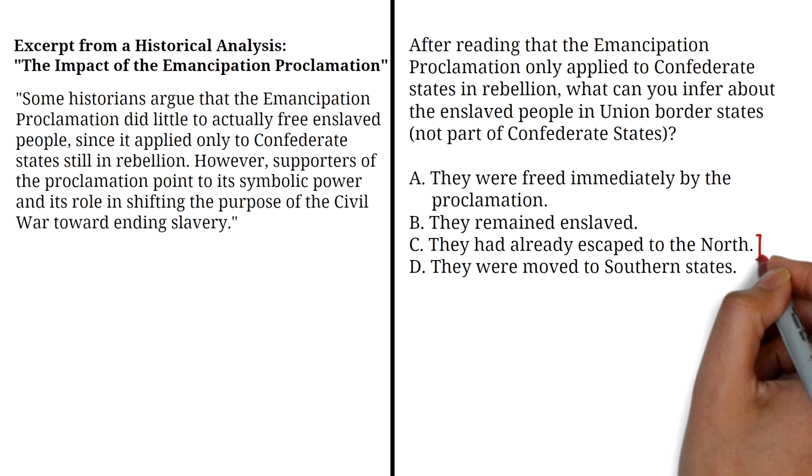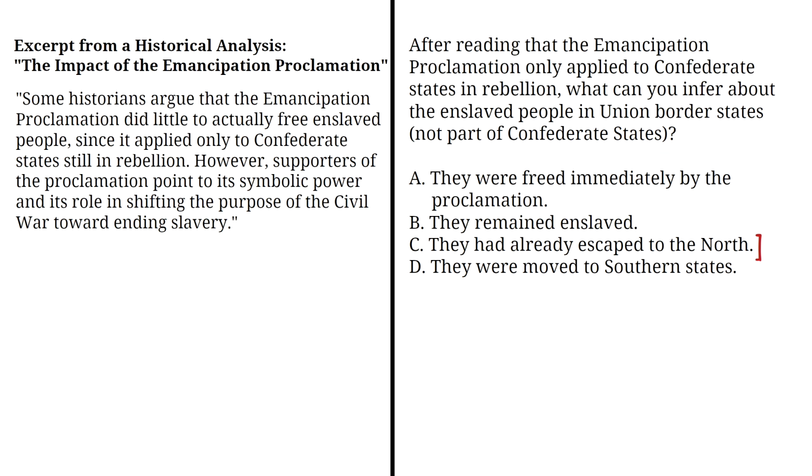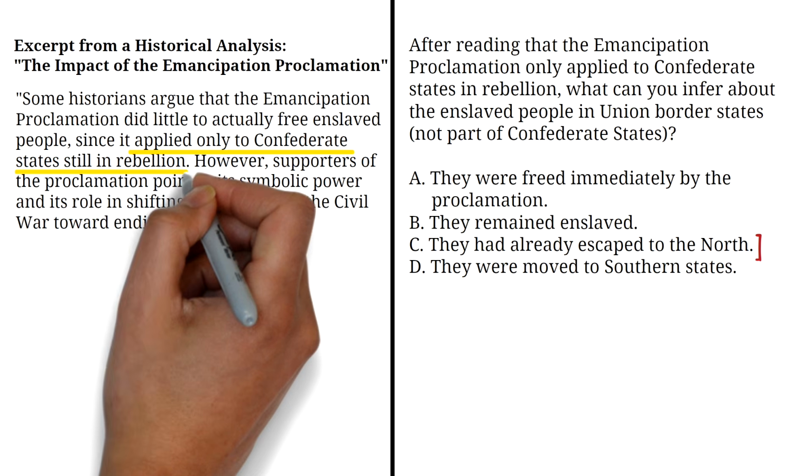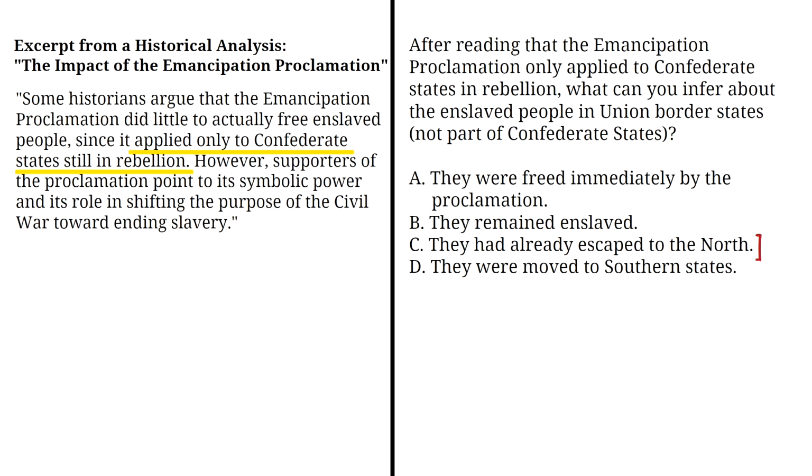Option C says, they had already escaped to the North. That's incorrect. While it's possible that some enslaved people escaped, the excerpt does not give enough information to infer that this happened. The passage only tells us that the proclamation applied only to Confederate states in rebellion. It doesn't mention anything about people escaping to the North.